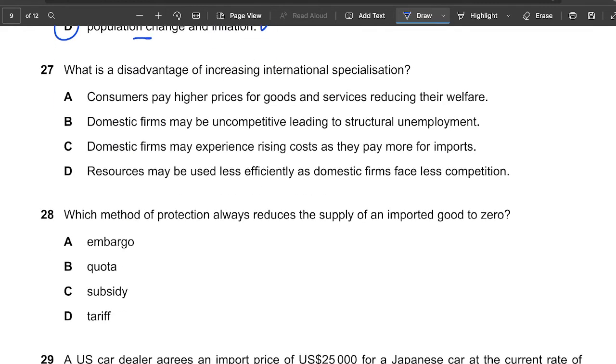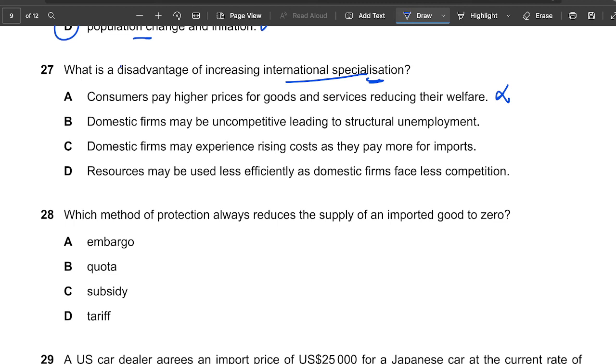Move on to number 27. It says, what is a disadvantage of increasing international specialization? We have many advantages of people from other countries specializing, but what is the disadvantage? Let's see. Consumers pay higher prices for goods and services, reducing their welfare. No, this is wrong, because when you specialize, the quality increases and the productivity increases, and so on and so forth. So reducing their welfare is wrong.